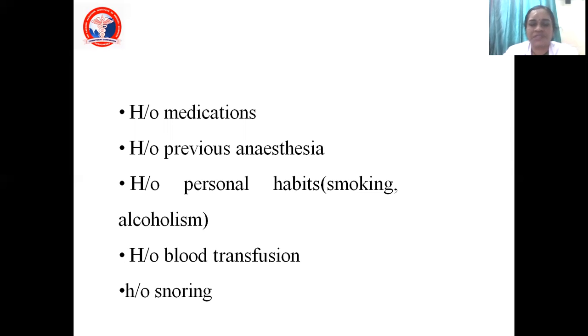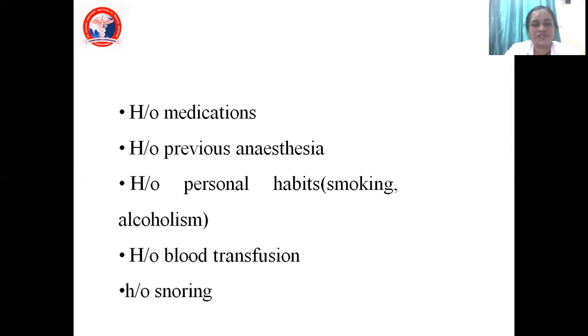Next come your personal habits, smoking, alcoholism. All this is going to interrupt the anesthetic part. Smoking means the lungs. What about the lungs? What about the carbon monoxide intoxication in that patient? So for these purposes, we are going to ask the history of smoking. Similarly, alcoholism. Because once the alcohol is in the blood, anesthetic drugs are going to have some drug interactions. So for that purpose, we have to ask this history.